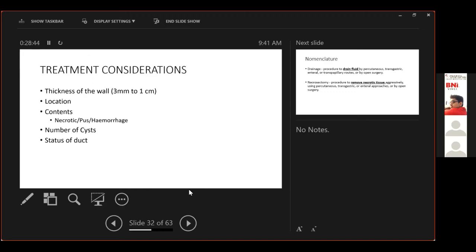Now, what all is required? What all do we look at before we plan our treatment? So, number one, of course, I've not mentioned the symptoms. The symptom decides what treatment approach we take. The thickness of the wall, between 3 mm and 1 centimeter, is preferable. The location of the cyst, the contents of the cyst, the number of the cysts, and the status of the duct.